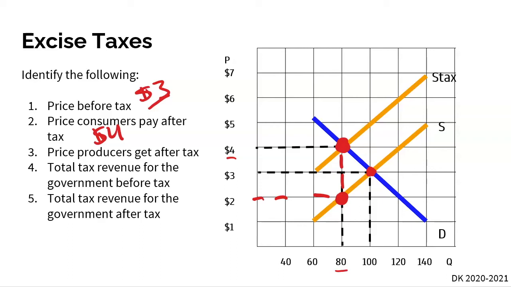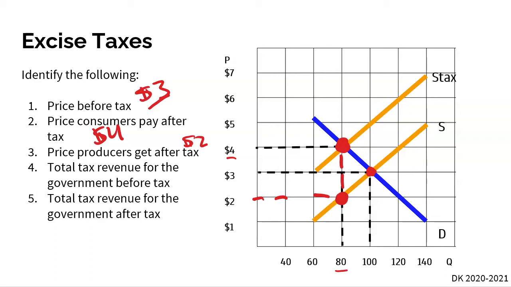So here, at this old supply curve, at this new equilibrium, it is $2. So the price producers get after the tax is $2, which then represents the $2 excise tax the government placed on this company. Consumers are paying $4, the producers are getting $2, and so that $2 difference is the excise tax there.